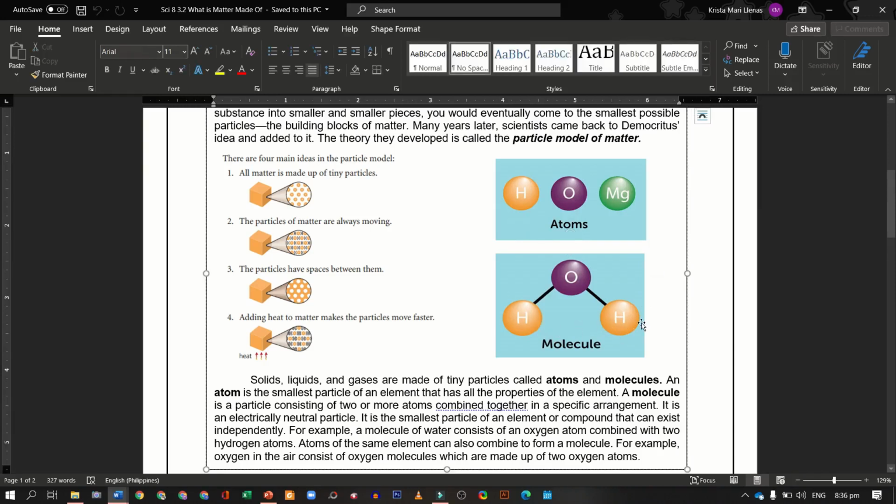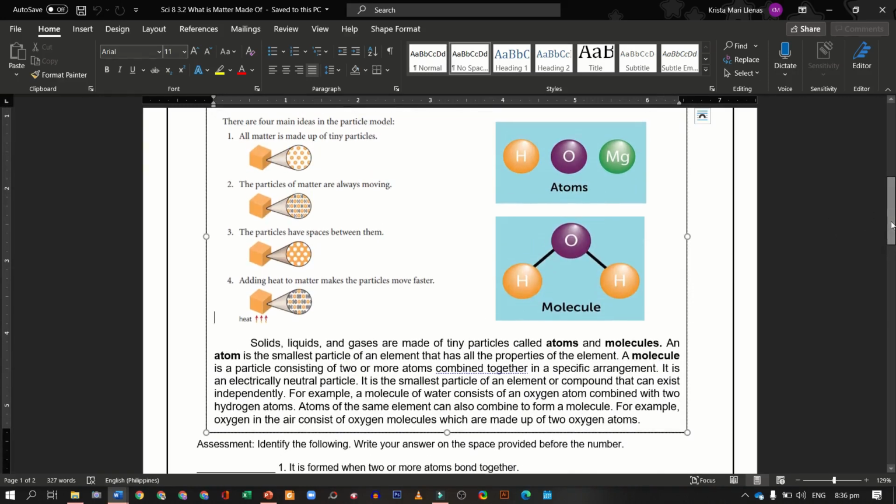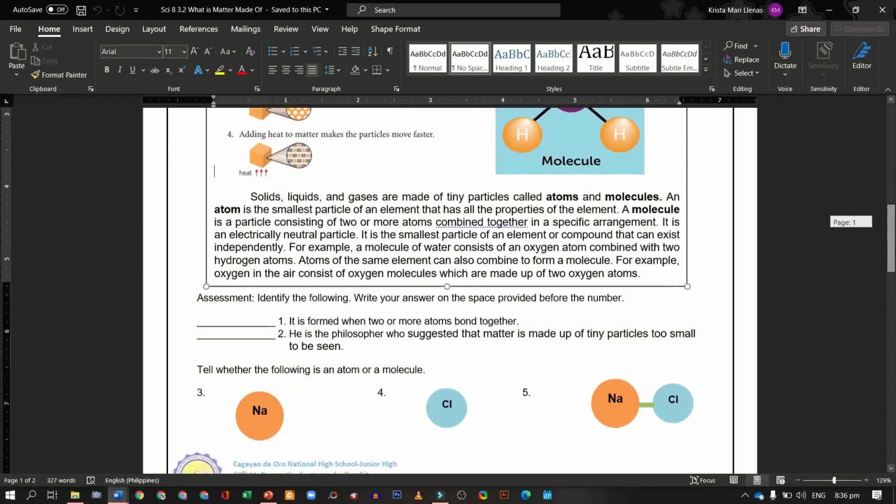So we have here the molecule of water. So again, when you say water, it is not an atom, but it is a molecule. Why? Because it is composed of two or more atoms. So what are the atoms that consist in a water molecule? We have hydrogen atoms and oxygen atoms. So there are two hydrogen atoms and one oxygen atom. So mostly we read it as H2O, and it is water.